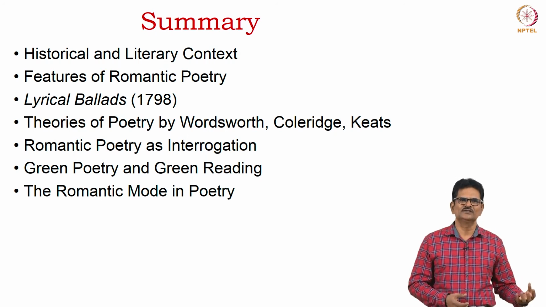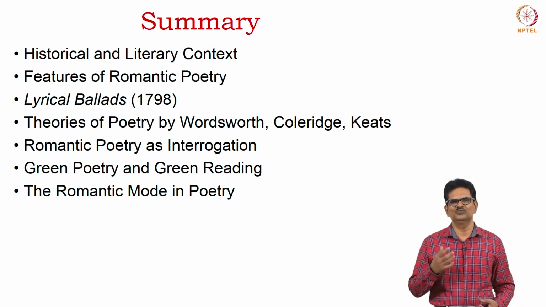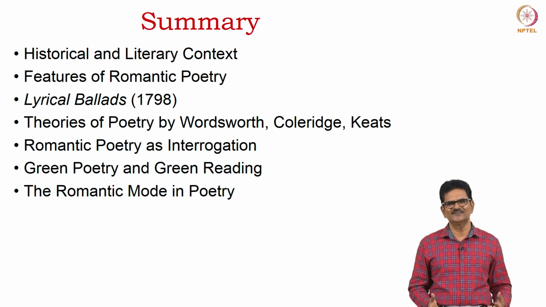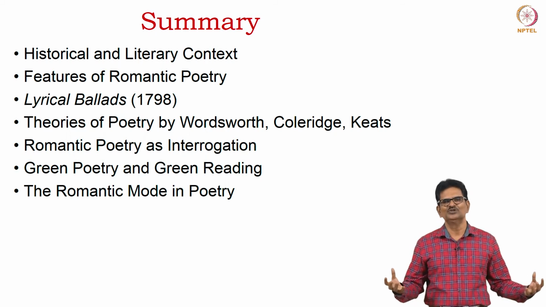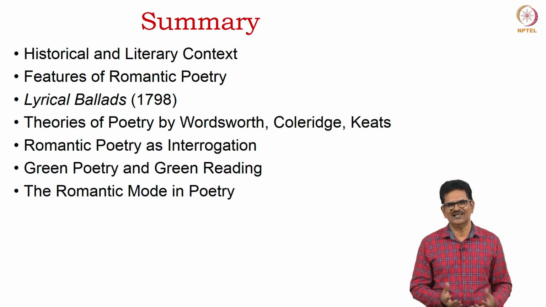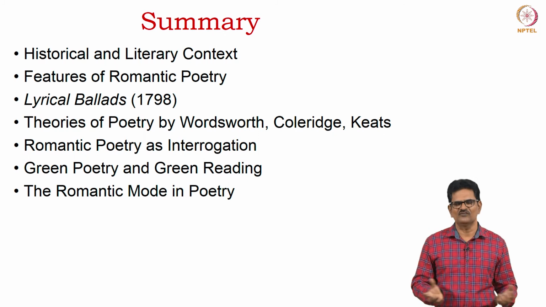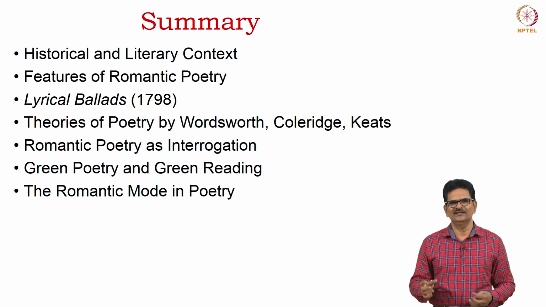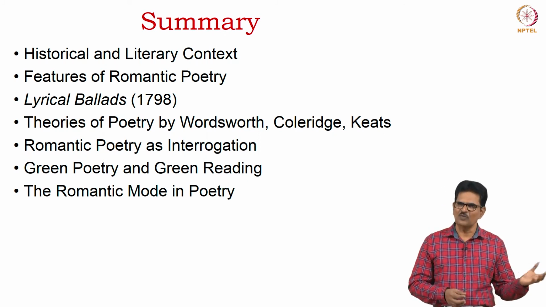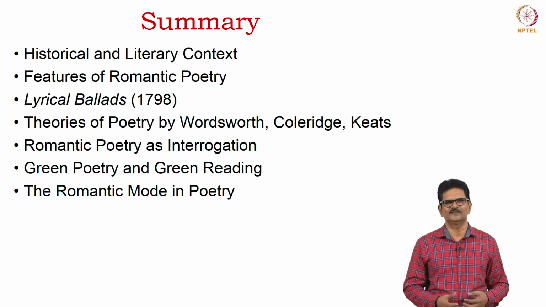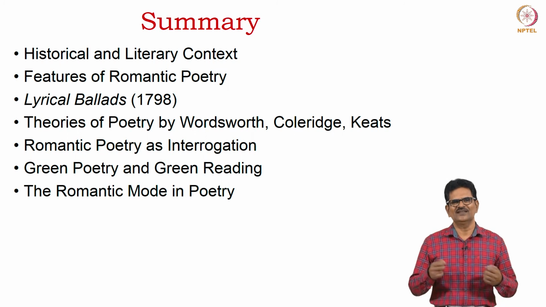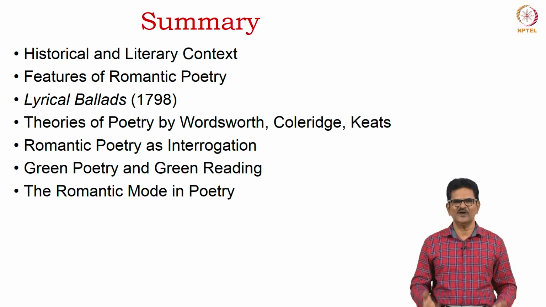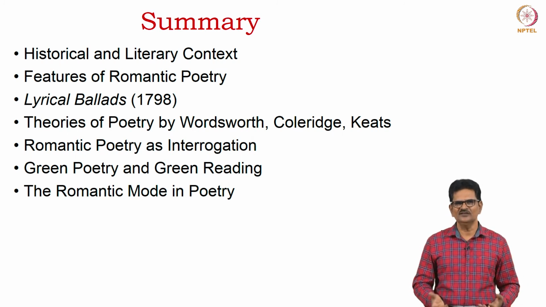We noticed certain theories of poetry by Wordsworth, Coleridge and Keats, particularly about spontaneity, recollection, and the unity of all disparate elements, that is, the reconciler of opposites in Coleridge, and then the organic theory of poetry from all three poets, particularly Keats. We also saw how romantic poetry is an expression of interrogation, that is, questions rather than answers.